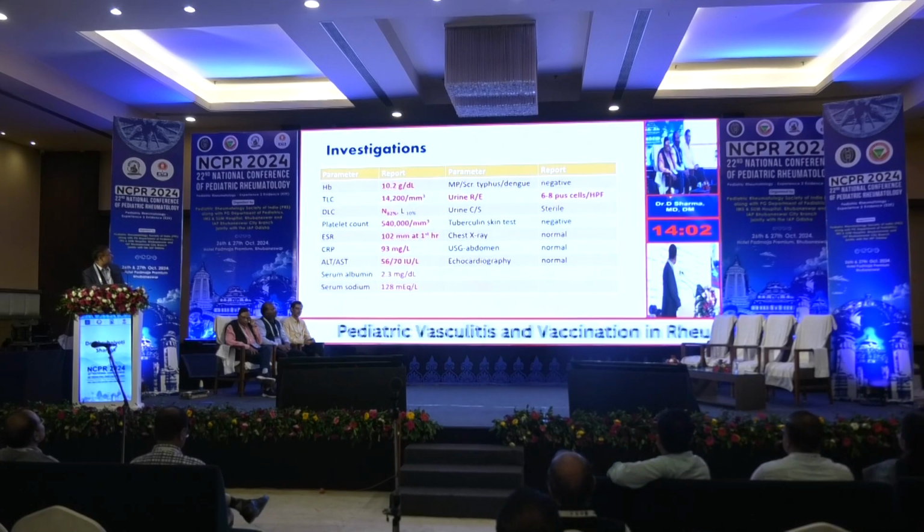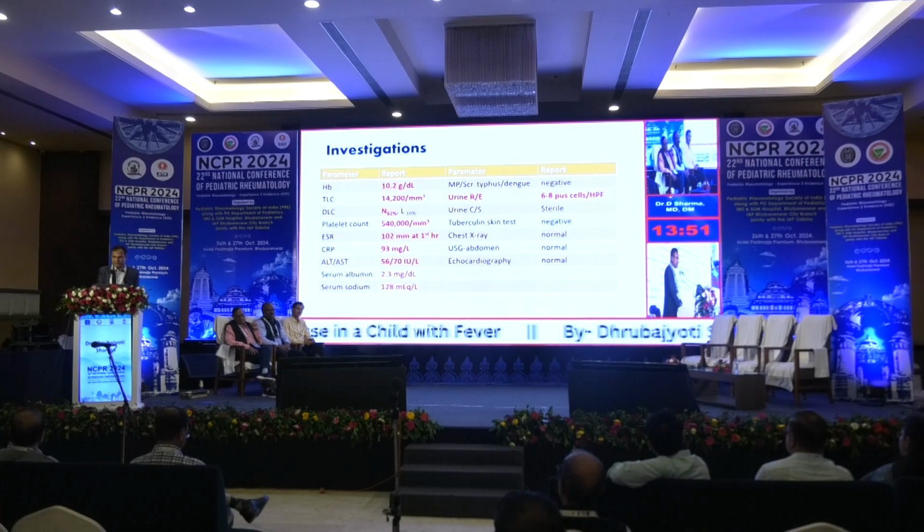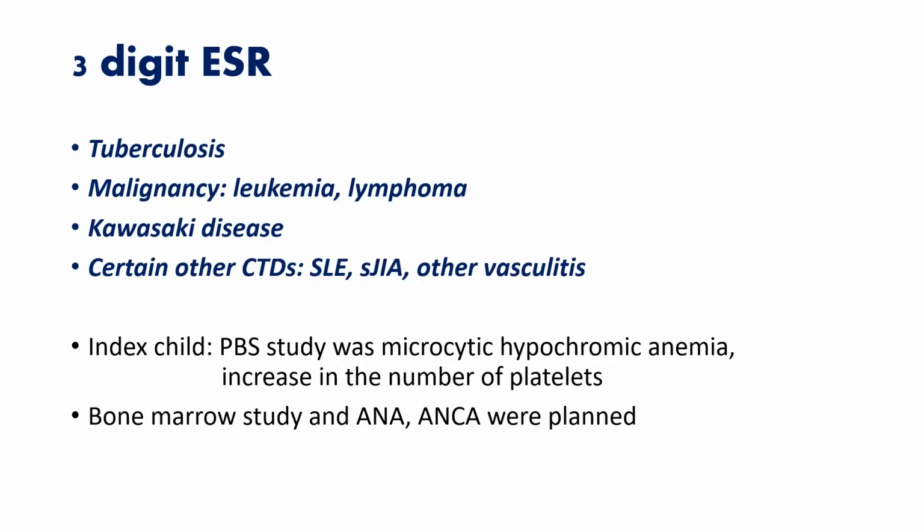Other investigations like scrub typhus, dengue, malaria, tuberculosis, skin test, and chest X-ray were all negative. Ultrasound abdomen was normal, and echocardiography, done basically to rule out vegetation, was negative, with no coronary artery abnormalities. So where do we get a three-digit ESR in a febrile child?